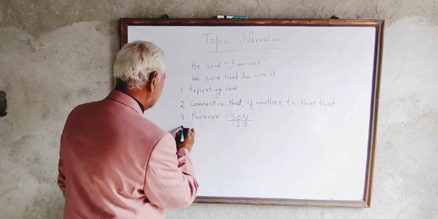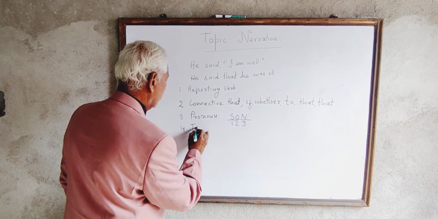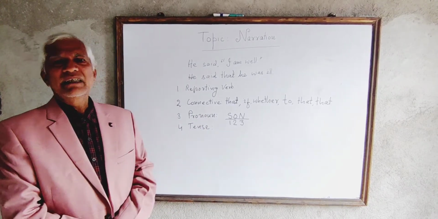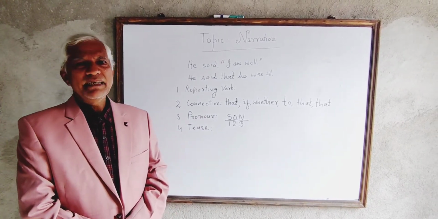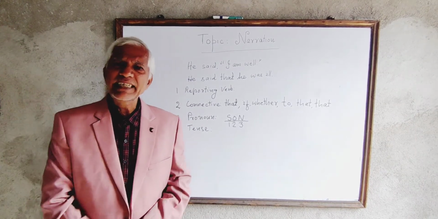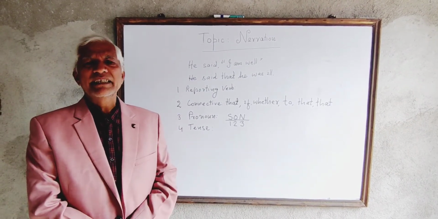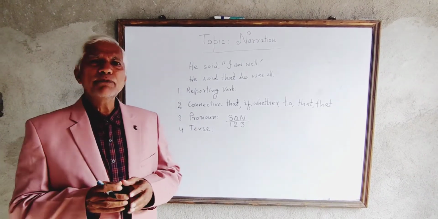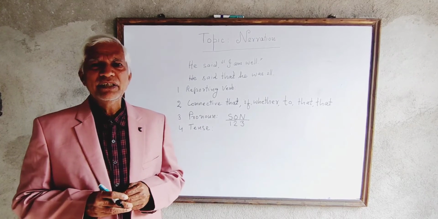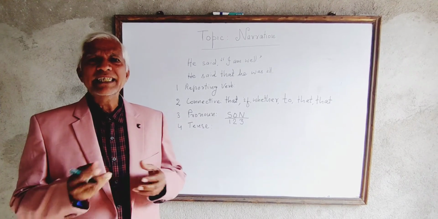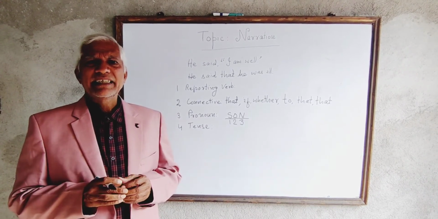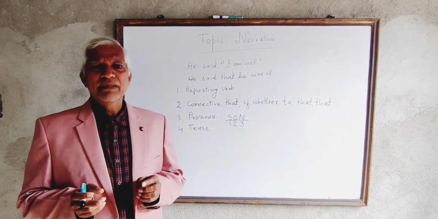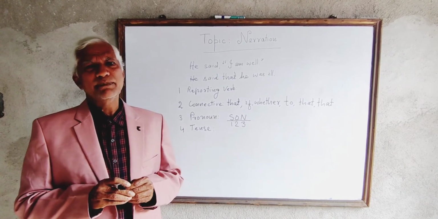The fourth is the change of tense. The tense of the reported speech changes. If the reporting verb is present tense or future tense, the tense of the reported speech remains the same. If the tense of the reporting verb is past tense, the tense of the reported speech changes accordingly.